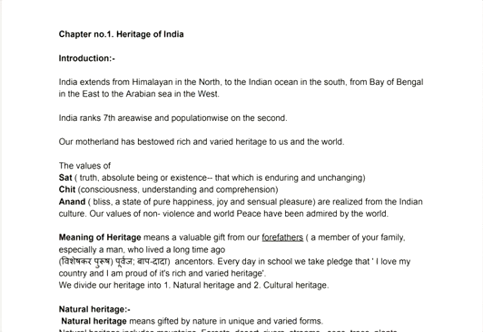What are the heritage of India that we will learn in this history part? Let's begin with the first chapter, Heritage of India. In this chapter, two topics of heritage are taken: one is natural heritage and the other is cultural heritage. From this chapter, 2 marker and 3 marker questions come in the board exam. Keep that in your mind.